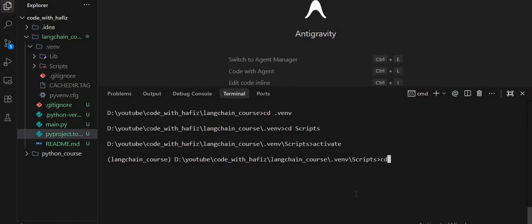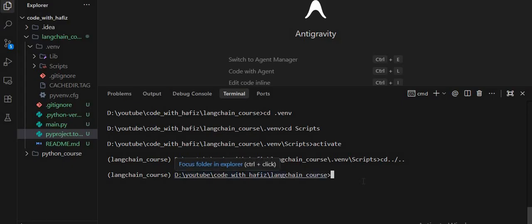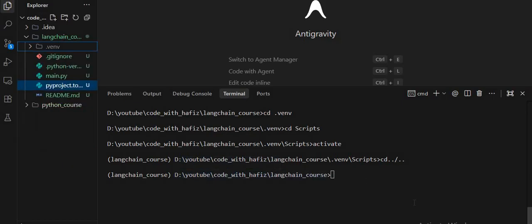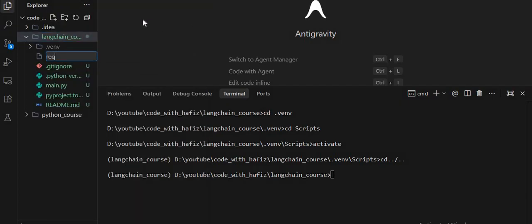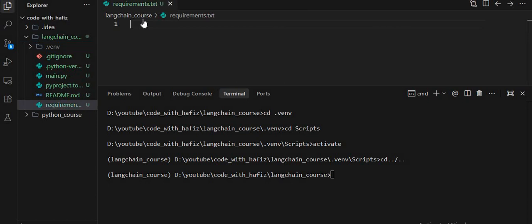So we have to go to the folder back. I just come back again to the LangChain course folder. To work with LangChain, we need some libraries. To install libraries, we are going to create a file inside LangChain. I'm going to create one file, requirements.txt.